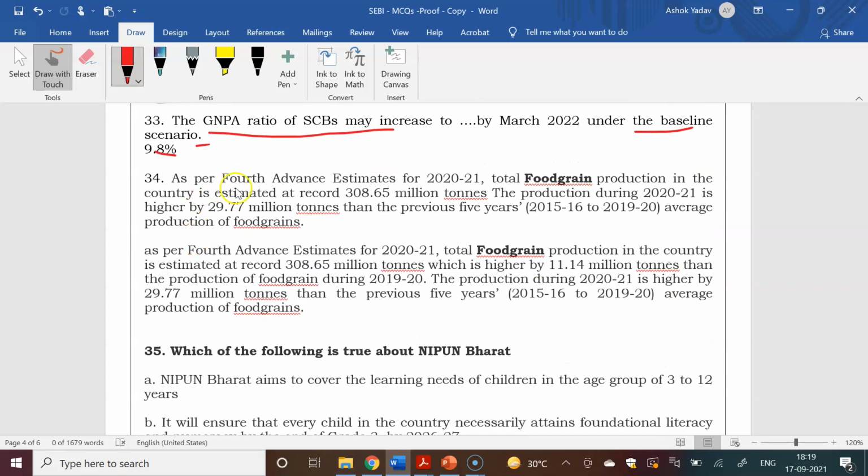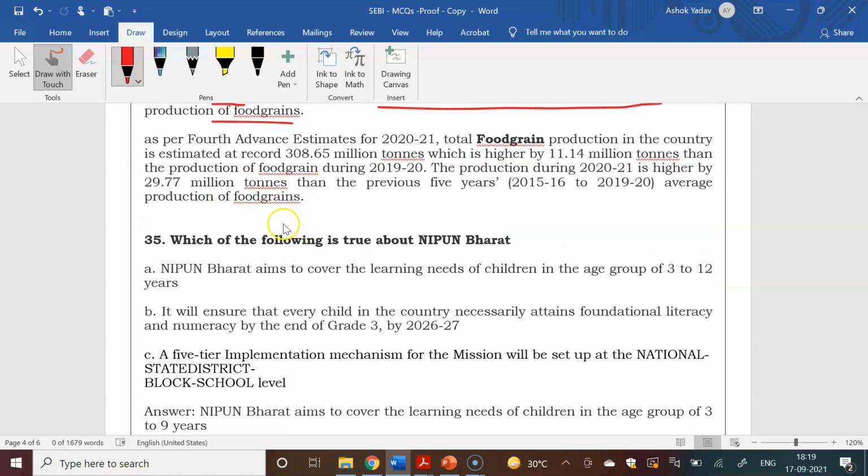Next question was that as per the fourth advance estimate, total food grain production in the country is estimated at a record 308.65 million. The production during 2020-21 is higher by, they asked, higher by 29.77 million tons than the previous 5 years' average production of food grains.